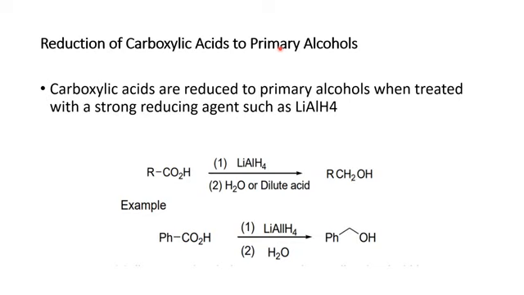What happens? Here is the carboxylic acid. In the presence of lithium aluminium hydride, and then water or dilute acid, there will be production of primary alcohol. We have another example, an aromatic carboxylic acid. In the presence of lithium aluminium hydride and water, there will be generation of an alcohol, which is primary in nature and aromatic in nature. Next slide.